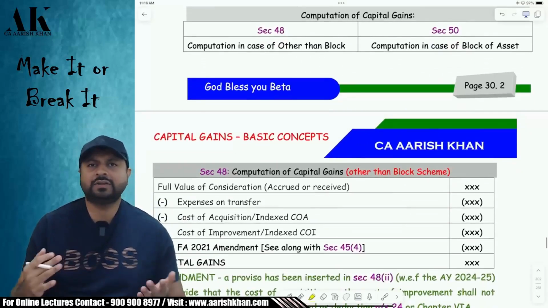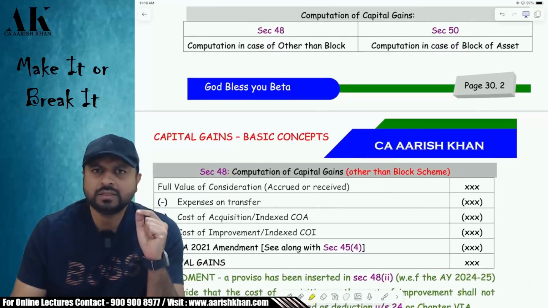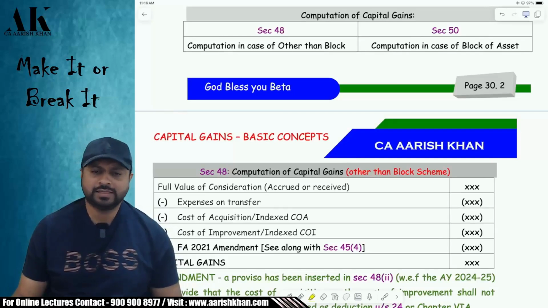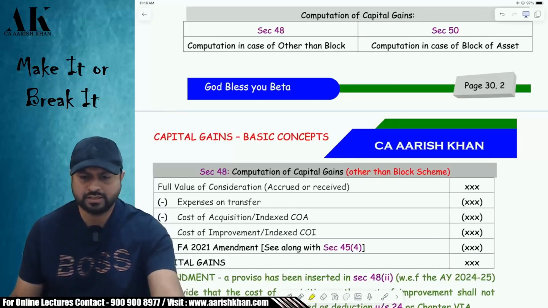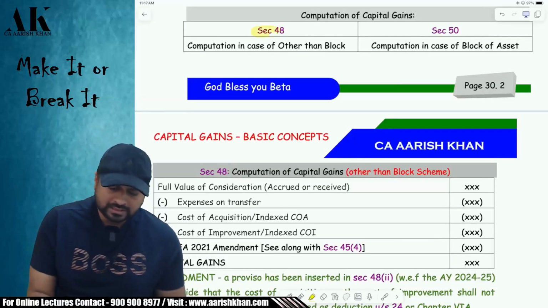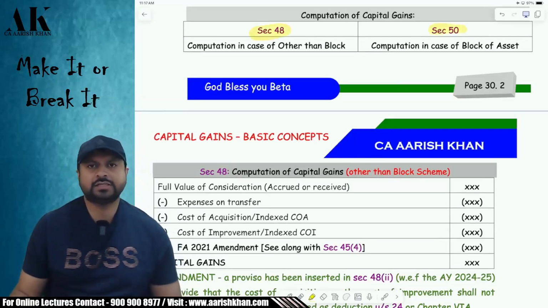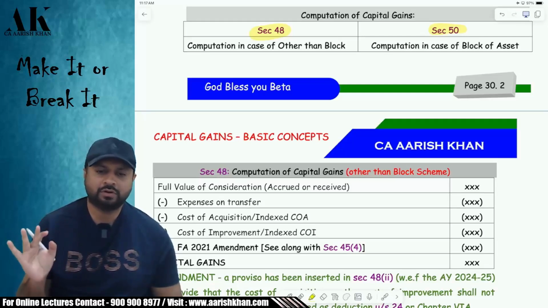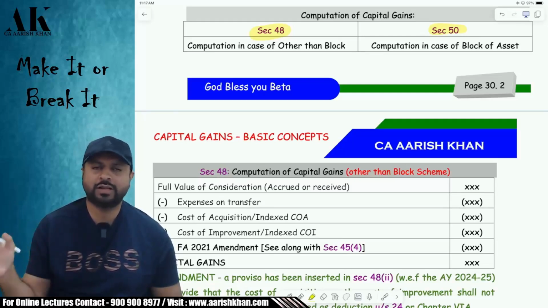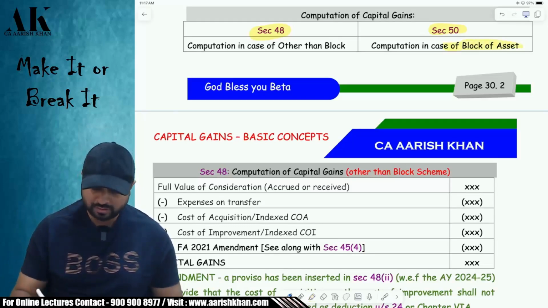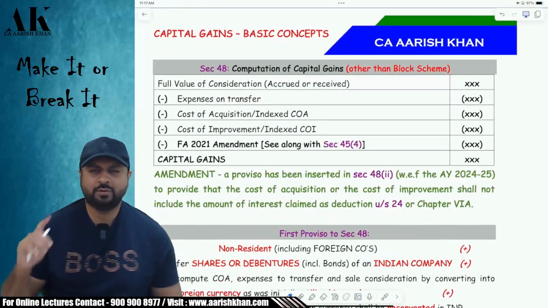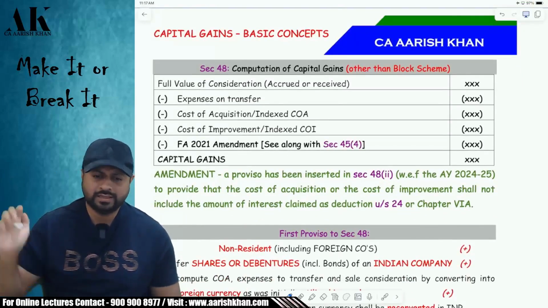Okay. Now after the charging section is done, we are going to talk about the computation mechanism of capital gains. There are two sections of computation for capital gains. One is Section 48, another is Section 50. What is Section 48, sir? Section 48 talks about assets other than block, which are not covered in a block of assets, which are not depreciable assets. And Section 50 talks about block of assets. We are not going to talk about block of assets as of now. We are now interested in the other than block mechanism. Block we will discuss later at the end of the chapter.